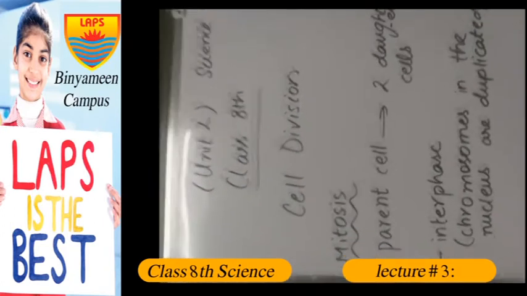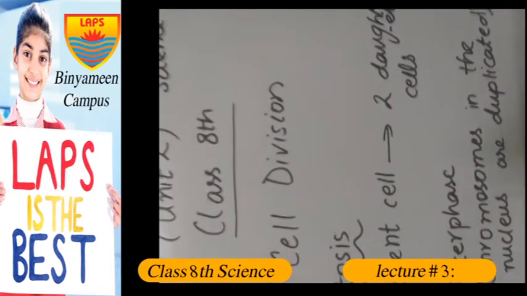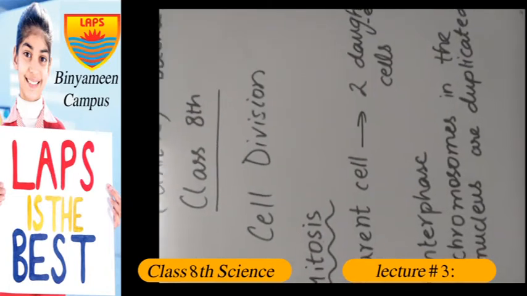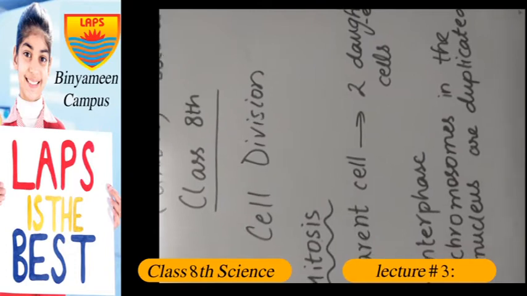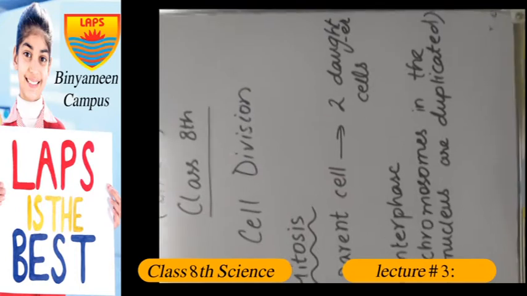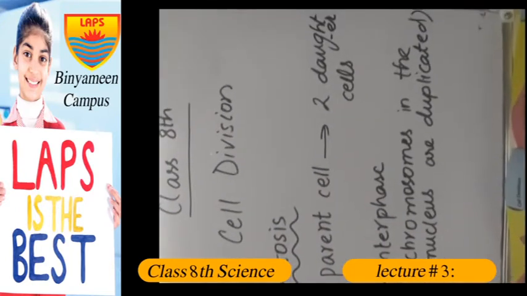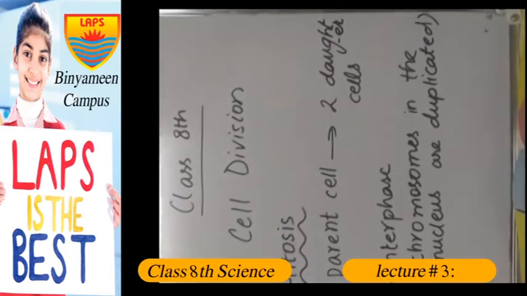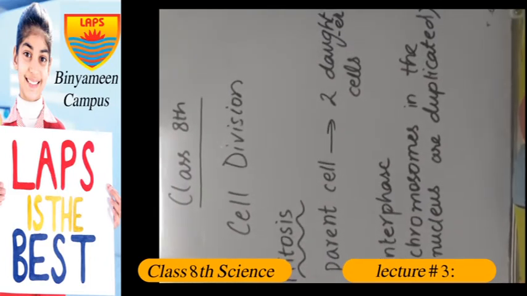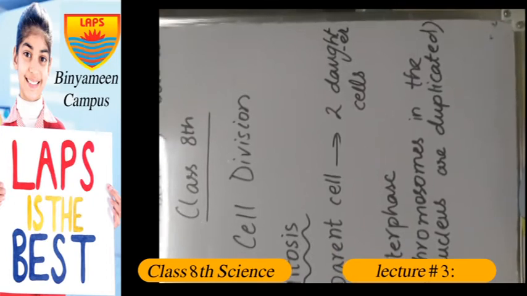As we have discussed earlier about the structure of the cell, the structure of the chromosomes actually. We have discussed about cell division. Cell division is a process by which a cell divides into two daughter cells. The cell which divides is called the parent cell. The cells which are produced as a result of the cell division are called daughter cells. Now, we are going to study a type of cell division that we call mitosis. In mitosis, the parent cell divides and forms two daughter cells, which are going to be the exact copy of their parent cell.